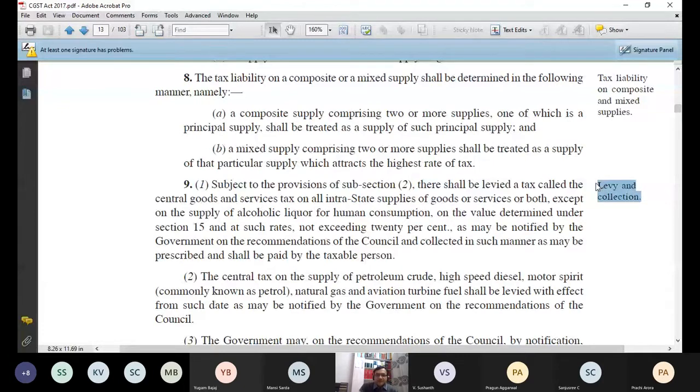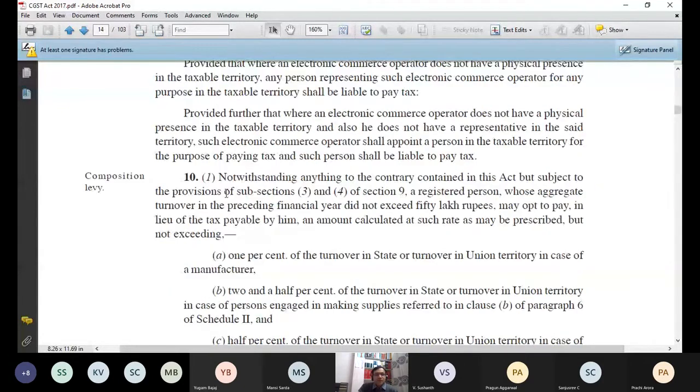India. Section 10, composition levy. I hope under the Income Tax Act you remember the scheme of presumptive taxation. There were 3 sections of presumptive taxation under the topic PGBP in the Income Tax Act 1961: section 44AD, 44ADA and 44AE.